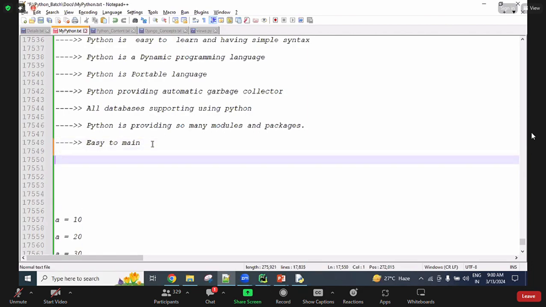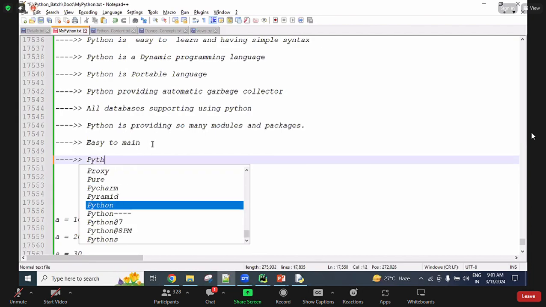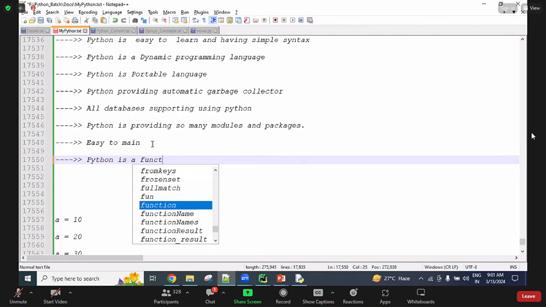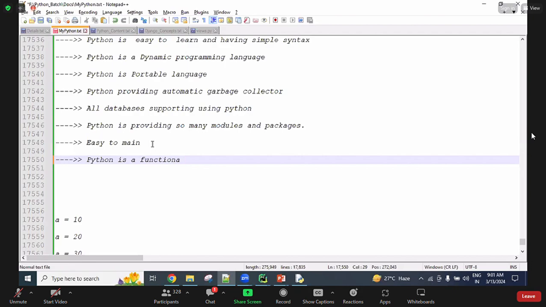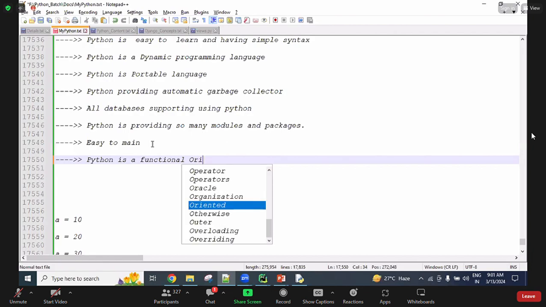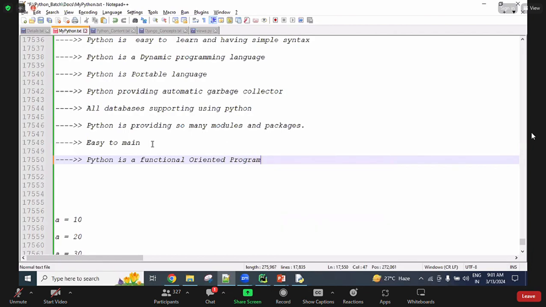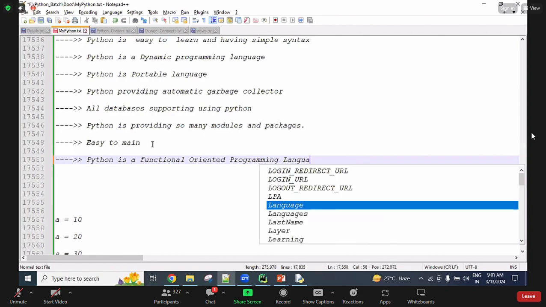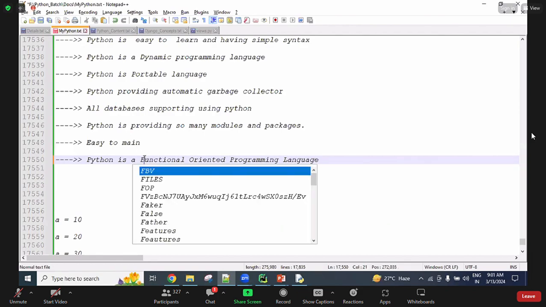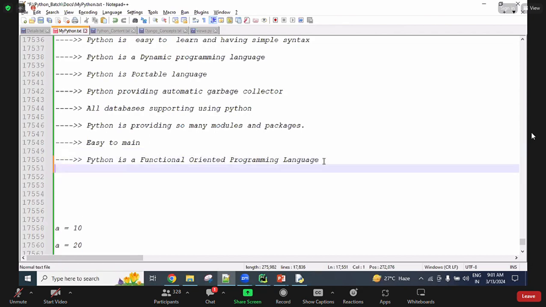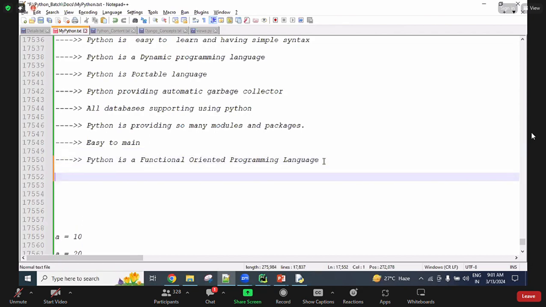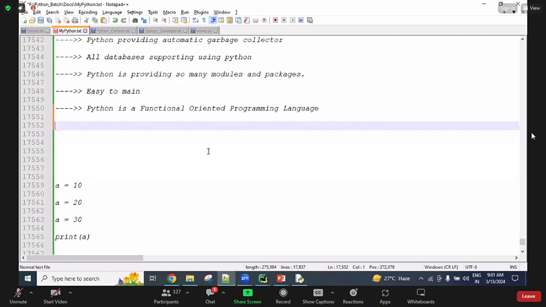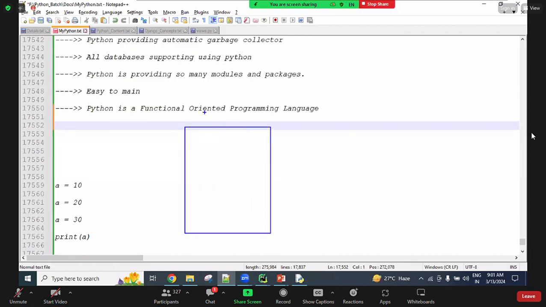And Python is a functional oriented programming language, guys. Python is a functional oriented programming language. It means using the functions concept, we are able to write the logics. So I have one function, guys. My function name is add function.